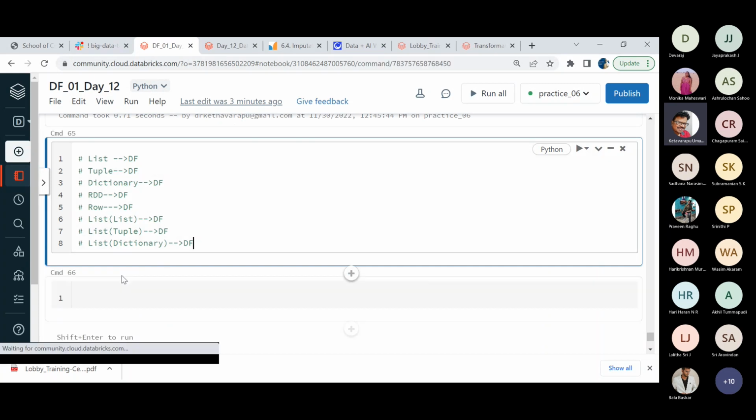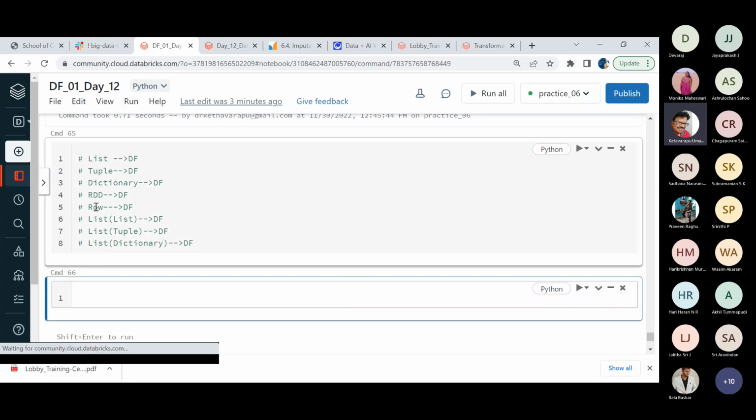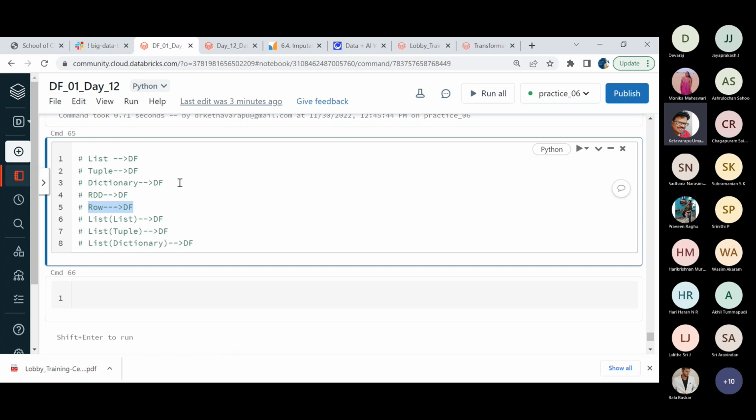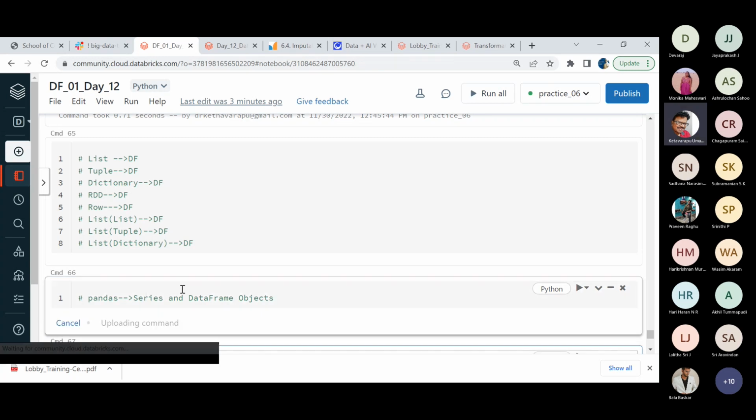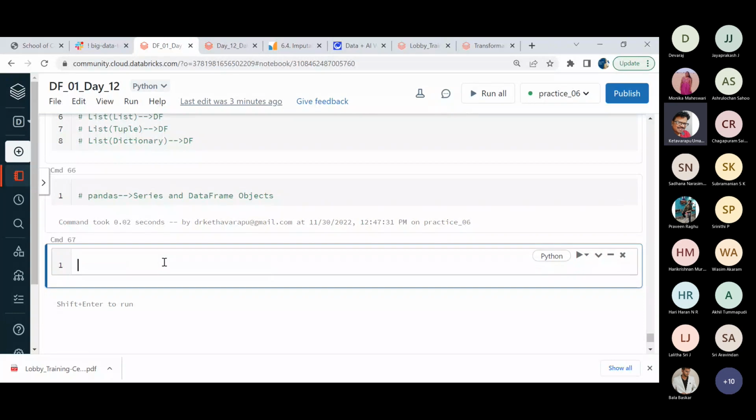One more option I want to give you guys: all these things except Row belong to the category of Python data structures. But there is a most famous library in Python, hope you might be knowing this, which is pandas. So pandas basically gives the series and data frame objects. If you refer, the definition remains same in either case. A data frame is a row and column-wise tabular representation where it is very flexible to store, access and process the data. So that remains the same.